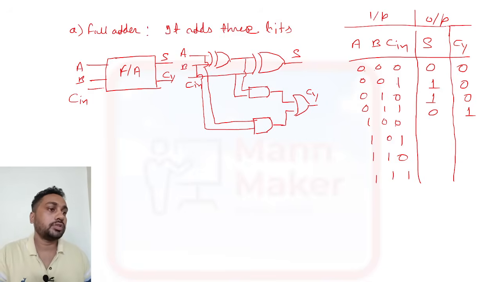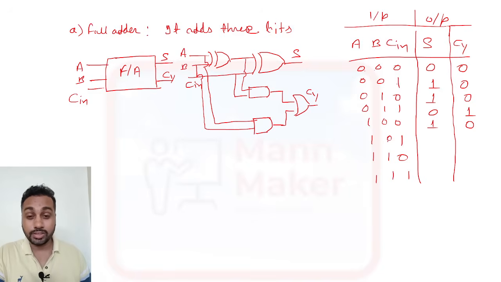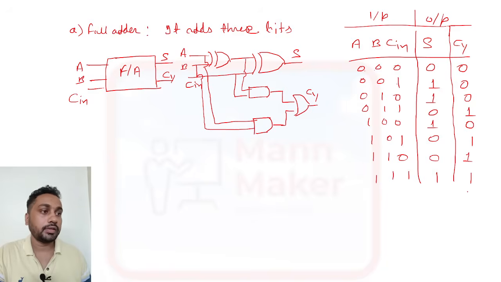Same thing: 1 plus 0 plus 0 is 1 and carry 0. 1 plus 0 plus 1 is 0 and carry 1. 1 plus 1 is 10, that is 0 with carry 1, then 10 plus 0 is 0 and 1 carry. Then 1 plus 1 is 10, 10 plus 1 is 11, so 1 and 1 carry. So this is the truth table.